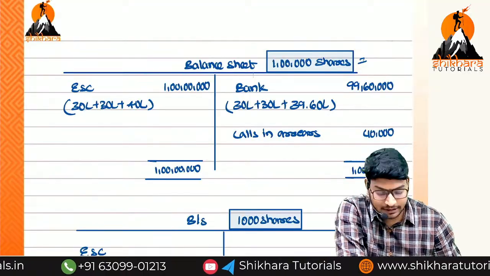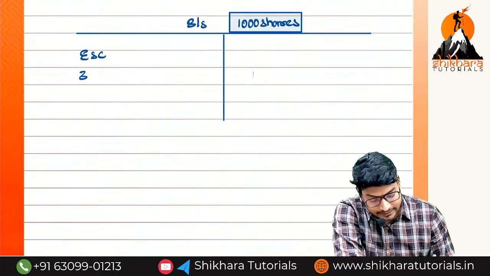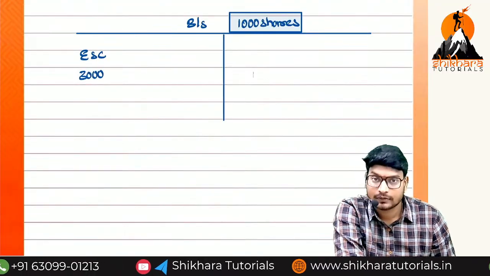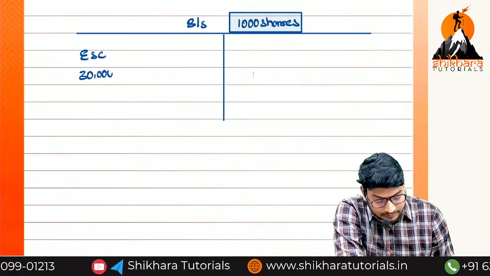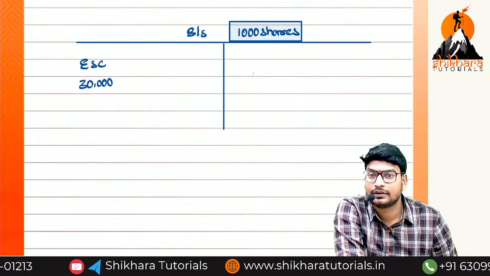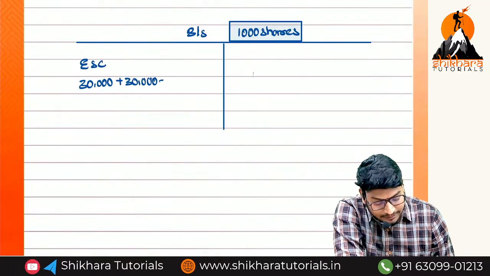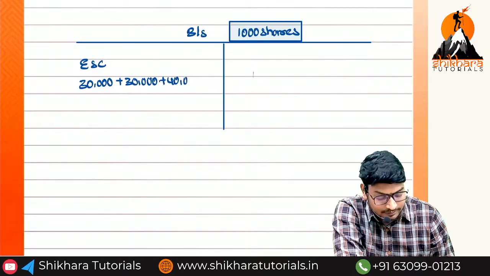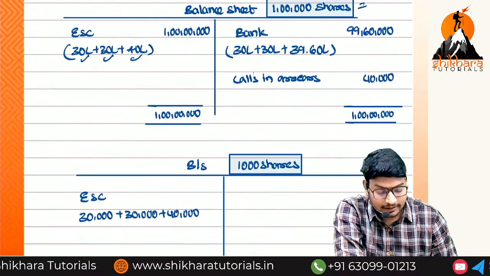Are you getting the point or not? So that means 30,000. And the second installment also 30,000. When coming to the third installment, 40,000. Yes or no? 30 lakhs, 30 lakhs and 40 lakhs.